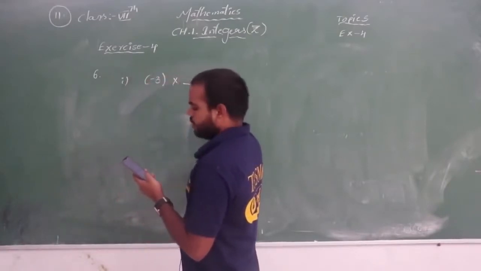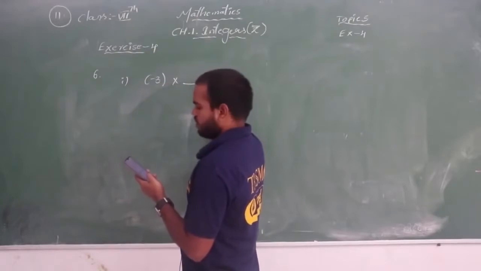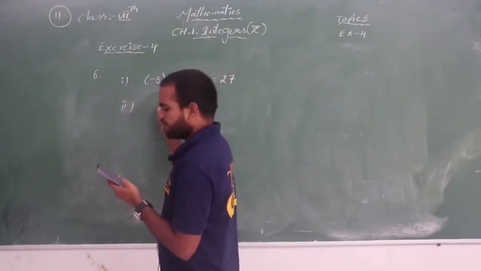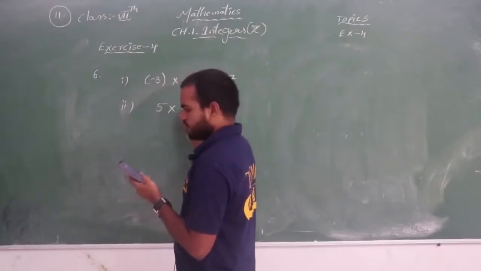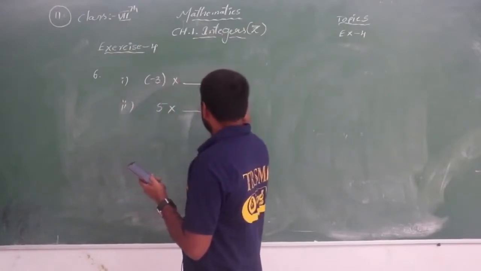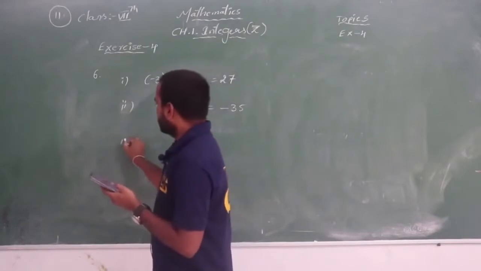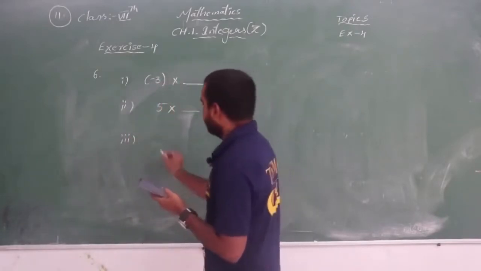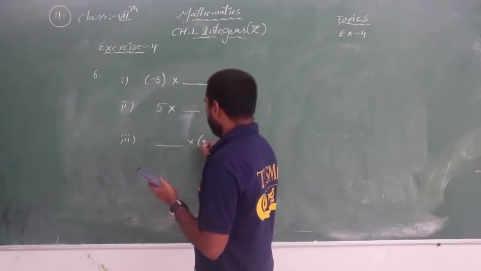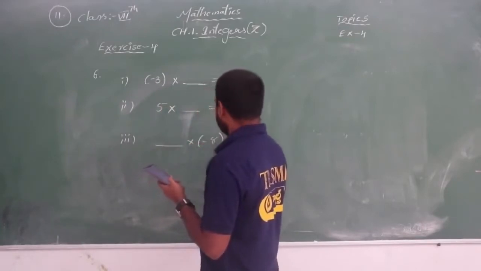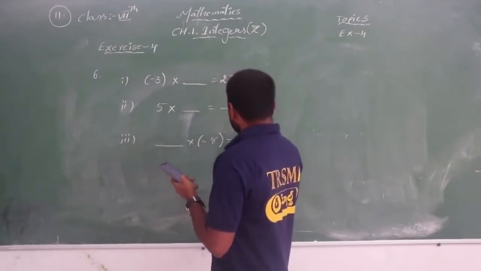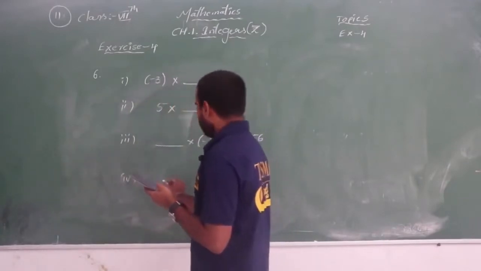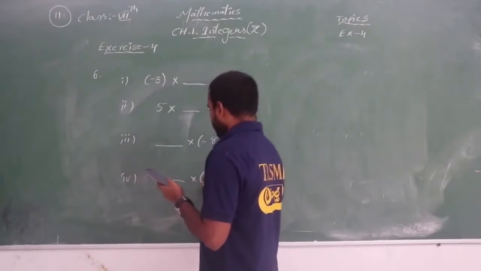Minus 3 into blank equals 27. Then 5 into blank equals minus 35. The only thing that will confuse us is whether we should take a positive or negative. That is very important. The remaining is all very easy. So just be careful whenever you are doing it, whether to take positive or negative.